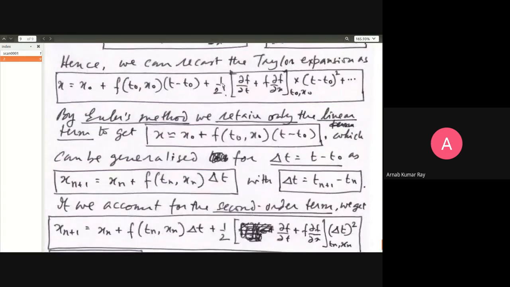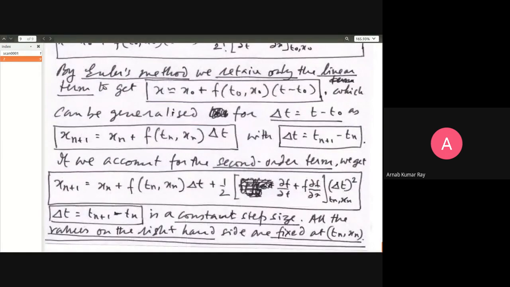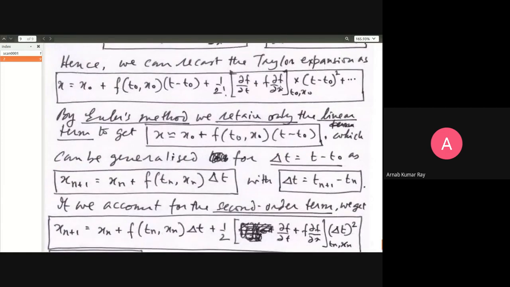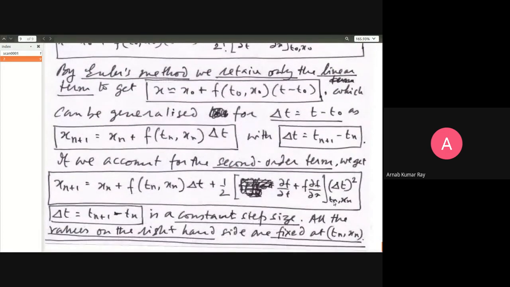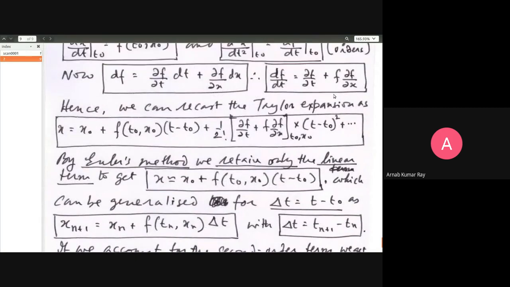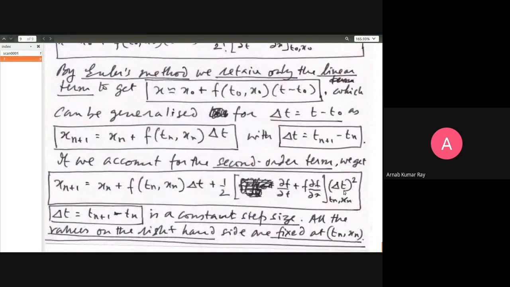Then here what will you have? 1 by factorial 2 is 1 by 2, times ∂f/∂t plus f ∂f/∂x, which you calculate at (tn, xn), since (t naught, x naught) will be (tn, xn) on the right hand side, and this will be delta t squared. t minus t naught is delta t, where delta t is equal to t(n+1) minus tn, a constant step size. All the values on the right hand side are fixed at (tn, xn), so you know all the values. You'll start with the initial value (t naught, x naught) as will be supplied in your problem set, and then iterate to x1.